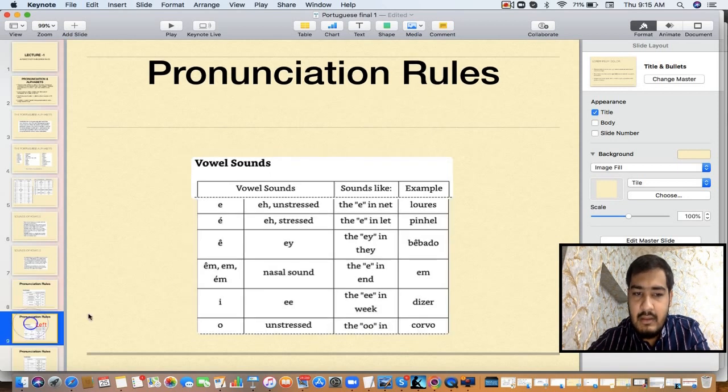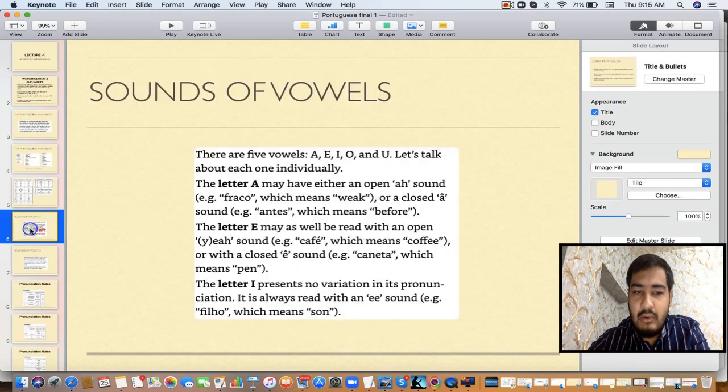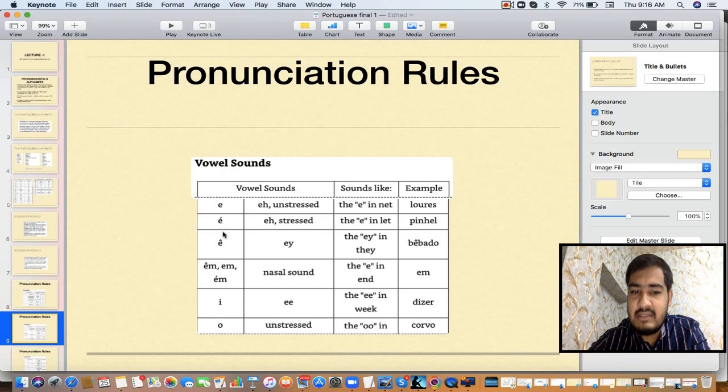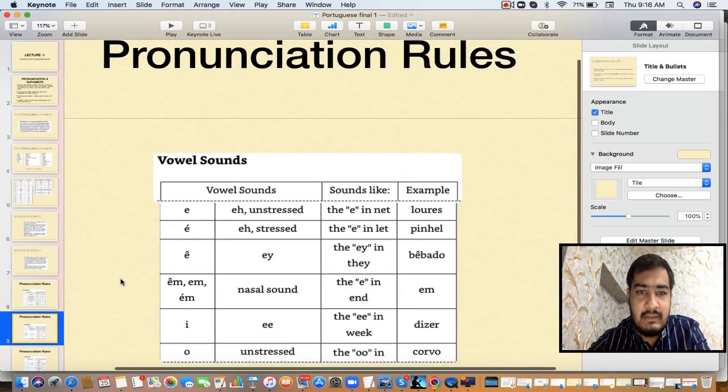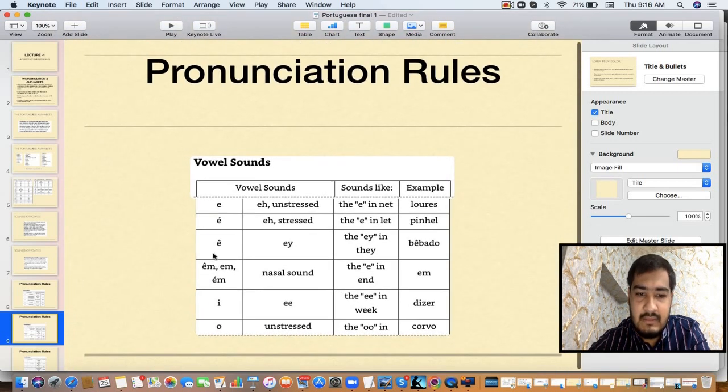Now, everywhere the A sound will come. Next is E. As I told you earlier, E is always having the A sound. So in E also you can see these variants. This E with acute accent. This cap on E is called circumflex. You will also see this on your keyboard in the system. Again, the sounds are always A only, like Bebado.